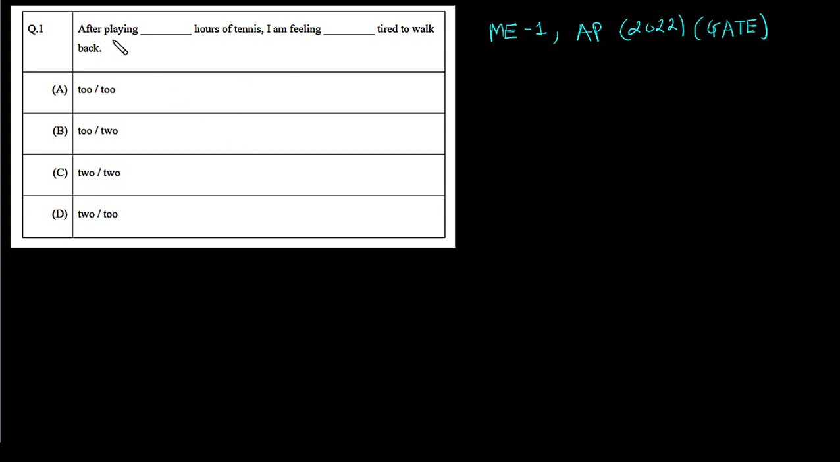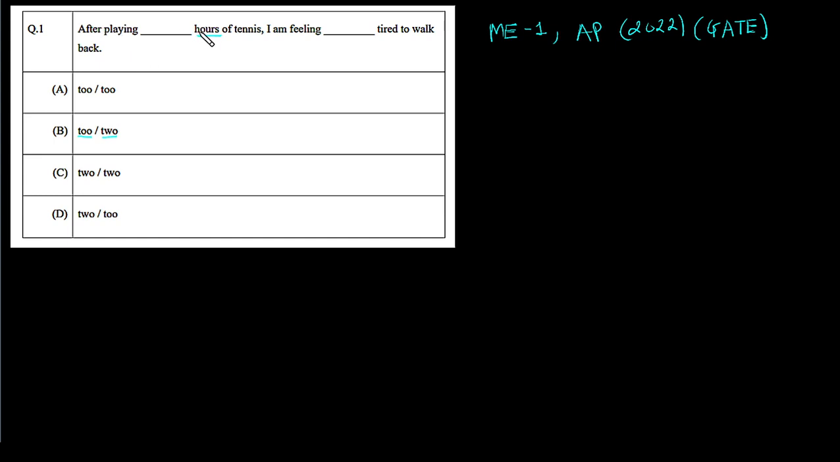Question 1 says, after playing blank hours of tennis, I am feeling blank tired to walk back. Here we have to simply choose the word for those two blanks. Now look at the options. All the options contain 2 and 2, but these two are different: TOO and TWO. If you look at the word after the first blank, hours, they are talking about the time of playing tennis by the player.